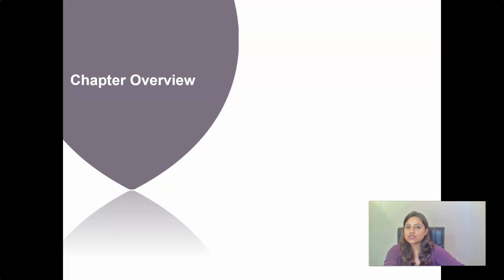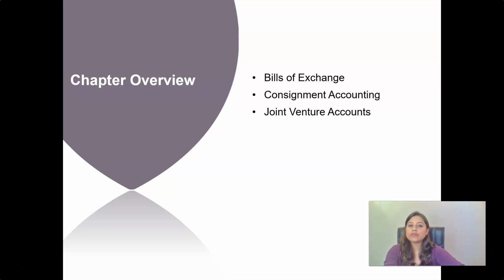So the special transactions that we will be covering in this chapter would be bills of exchange. So we would be looking at what is a bill of exchange, and then how consignment accounting is done in the books of accounts, joint venture accounts, how we prepare joint venture accounts, and lastly insurance claim. So all four of these transactions are important, and in terms of the coverage in the paper, you would definitely get questions. Questions can be asked from anywhere and from any particular topic of a chapter.